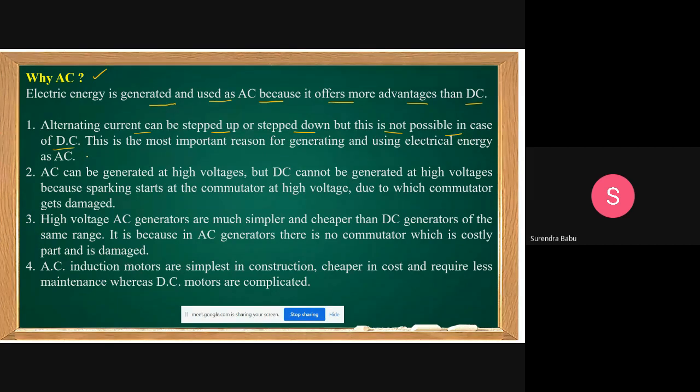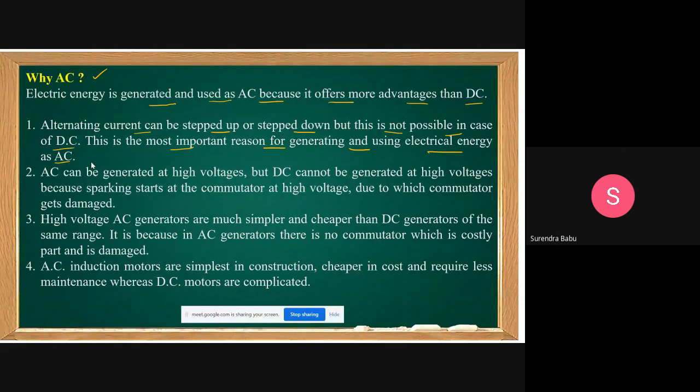I think all of you know, mainly electrical engineers, that with AC transformers only you can step up or step down the AC voltages. This is the most important reason for generating and using electrical energy as AC. Generally, we generate power at 11 kV, but we want to transmit the power at high voltages.